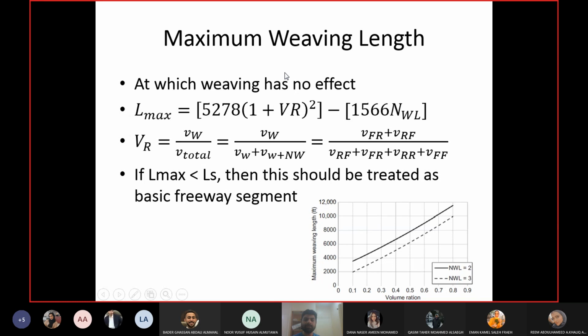Then you have to find out the maximum weaving length.